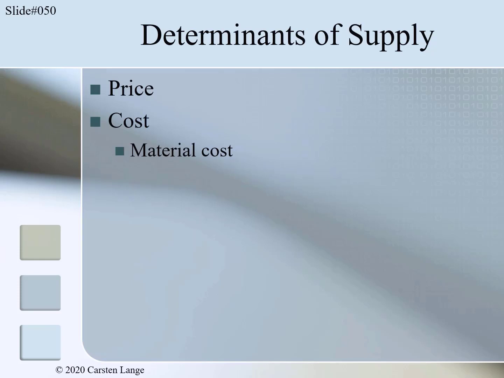Remember, ceteris paribus means if nothing else changes at the same time. The ceteris paribus condition is important here because we want to exclude the case where material cost increase and the cost effect is offset by the change of something else. Therefore, the ceteris paribus condition is valid and necessary for all determinants of supply. Another determinant of supply in the cost group are labor cost. This determinant is similar to material cost. If labor cost increase, overall cost would increase too, and supply would therefore decrease.